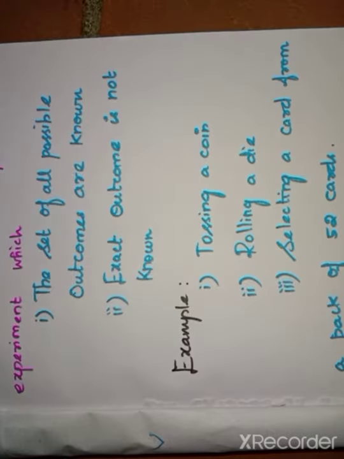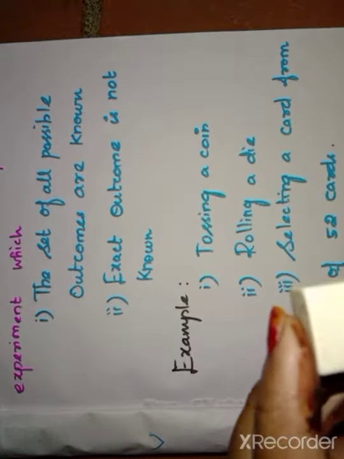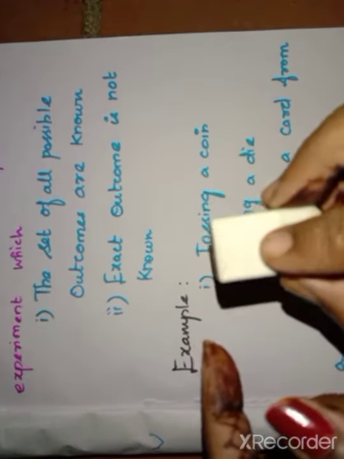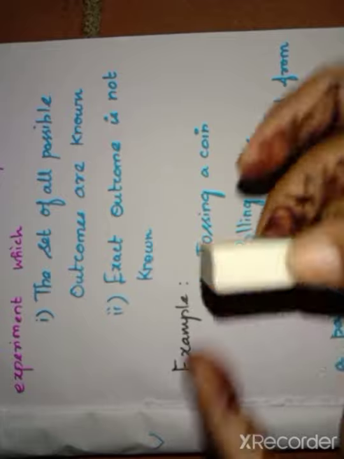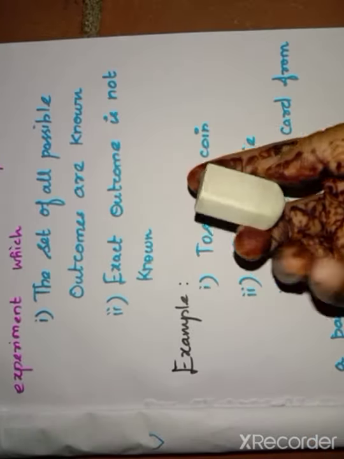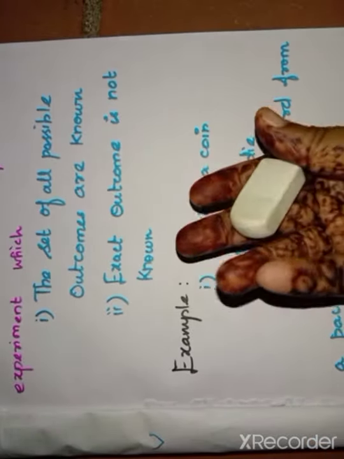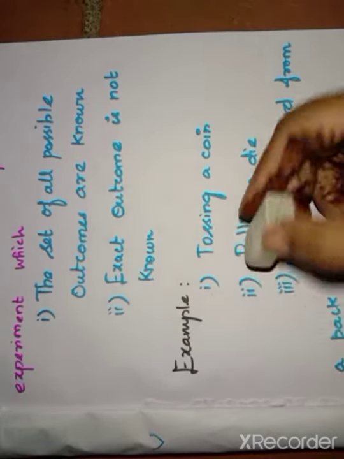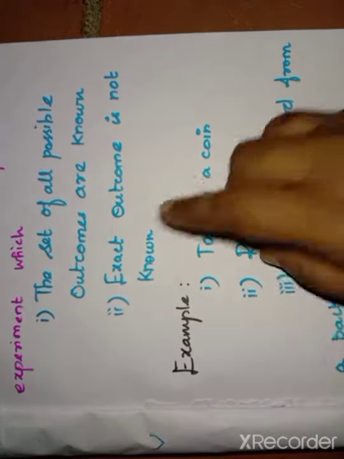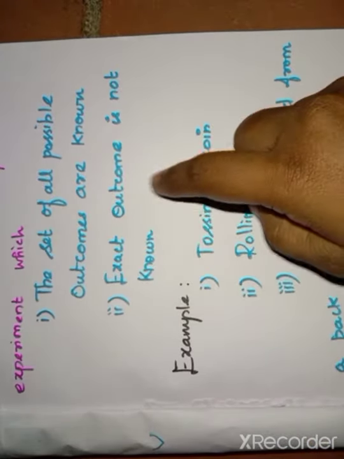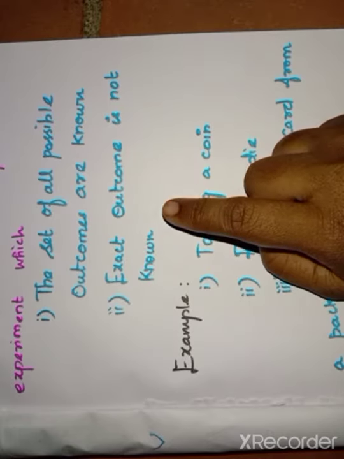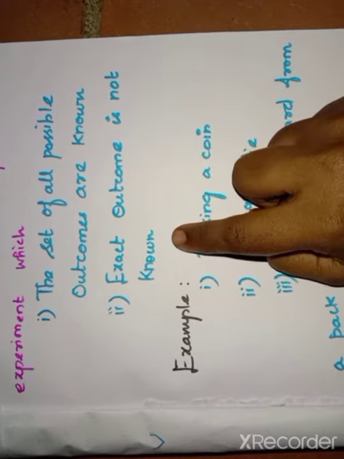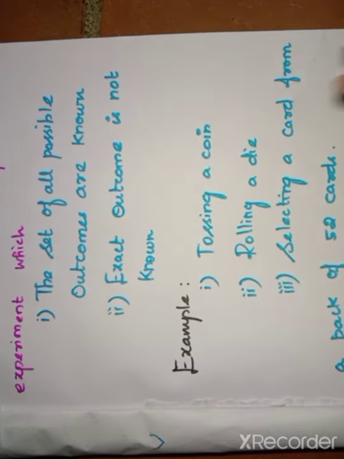If you toss, see it is one rubber, but you have to assume that this is one coin. Here we have a head, here we have a tail. So the set of all possible outcomes is known. If I toss the coin, the exact outcome, whether head or tail, is not known. So these two points are considered for a random experiment. First, the set of all possible outcomes is known. Second, the exact outcome is not known.